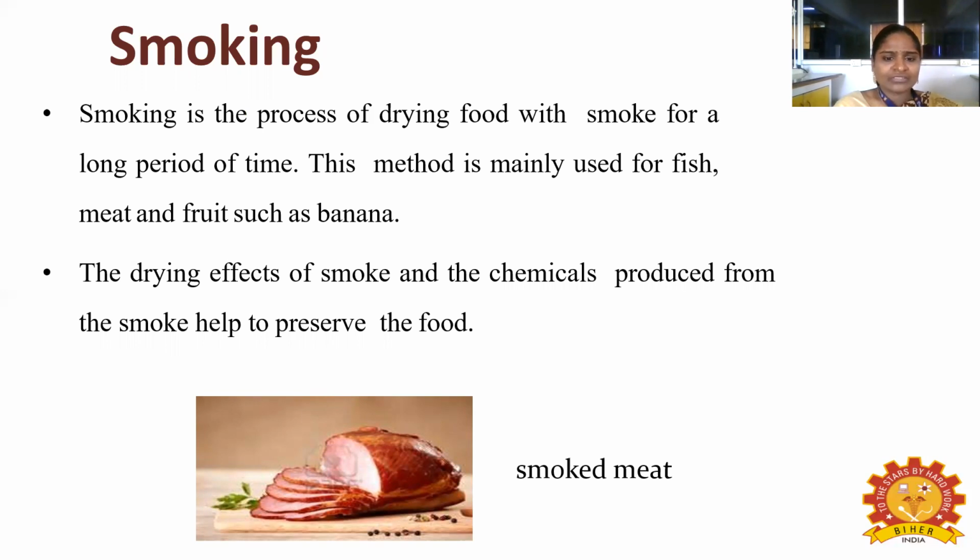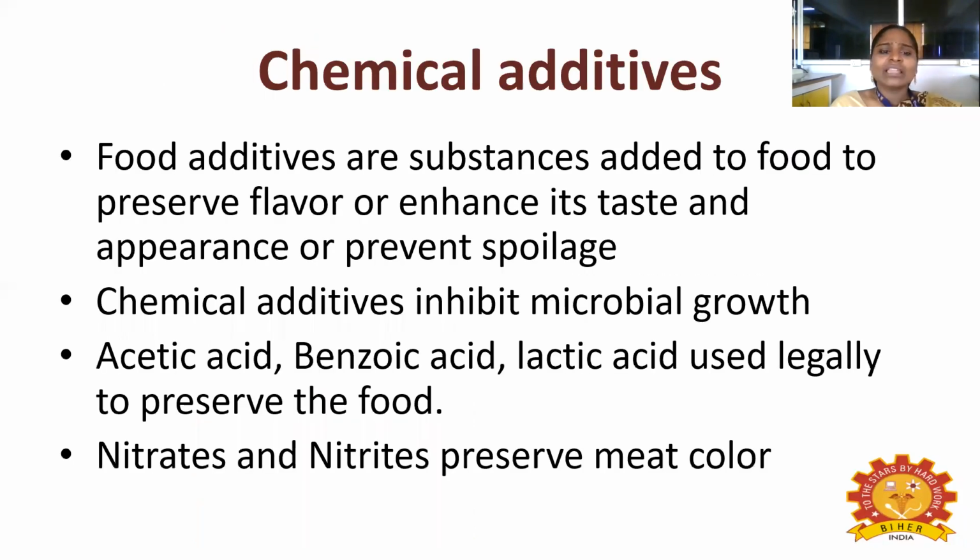So the drying effects of smoke and the chemicals produced from the smoke help to preserve the food. The smoke and chemicals will preserve the food from microorganisms. Another one is chemical additives. What are the chemical additives used to preserve the food? Food additives are substances added to food to preserve flavor, or enhance its taste and appearance, or prevent spoilage. Some of the additives are available commercially.